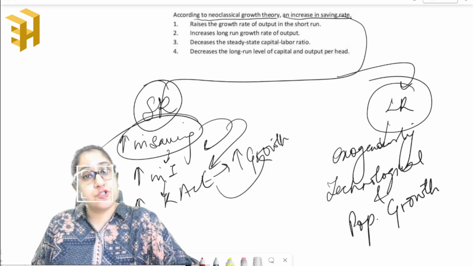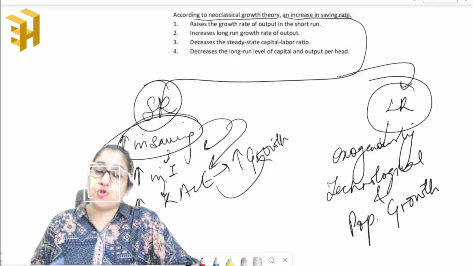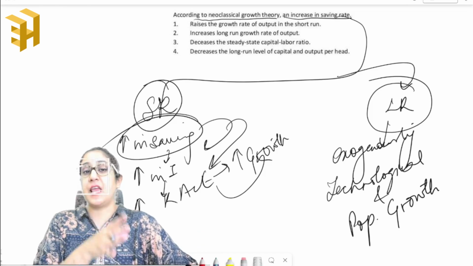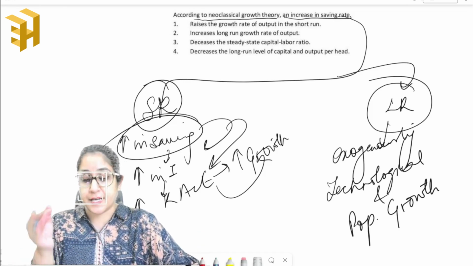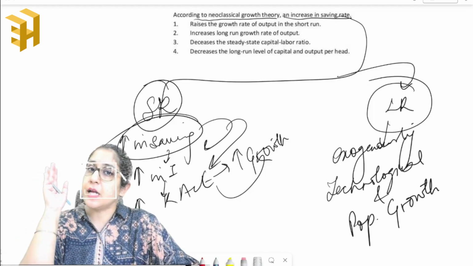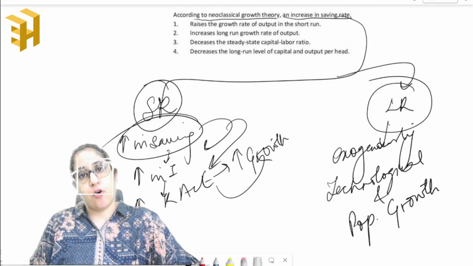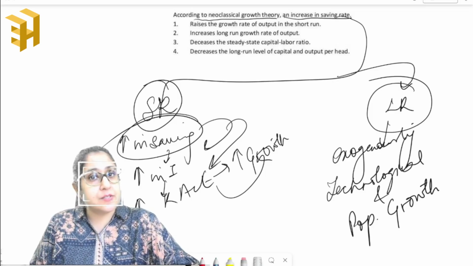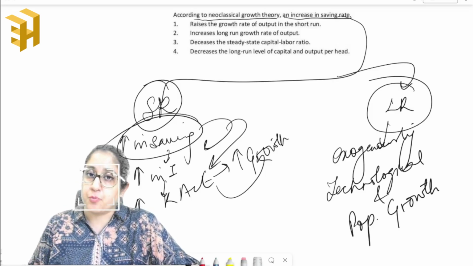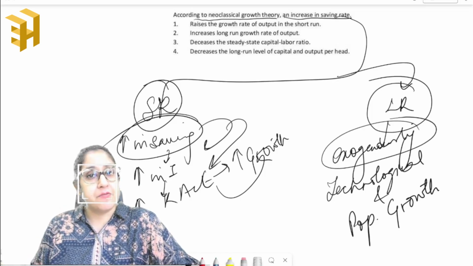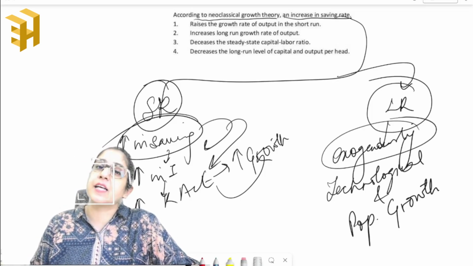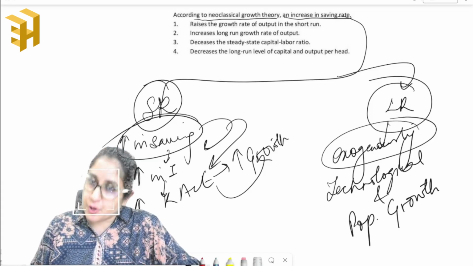So in the short run, yes, an increased savings rate can lead to an increase in output growth. But in the long run, any change in output will only be due to these exogenously determined variables, that is technology as well as population growth.